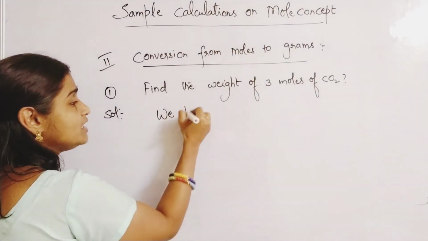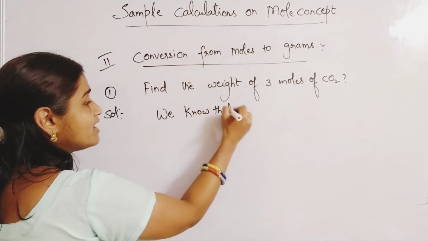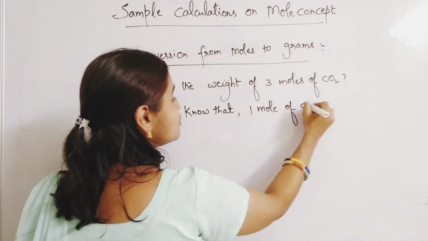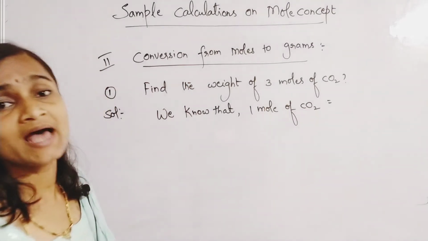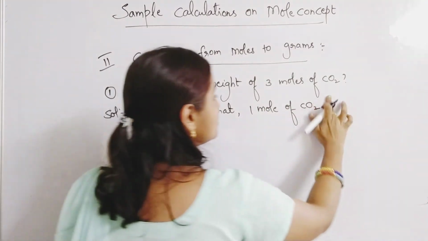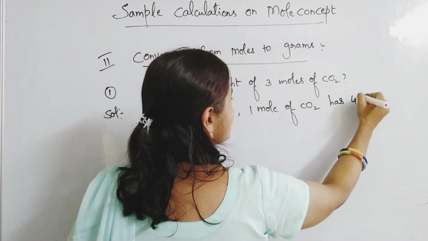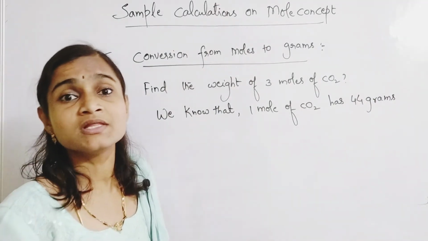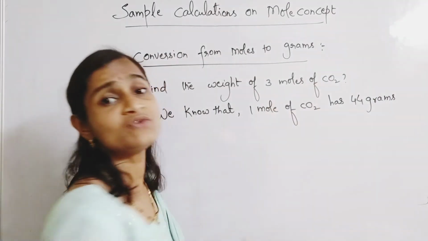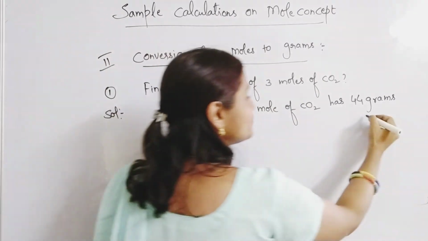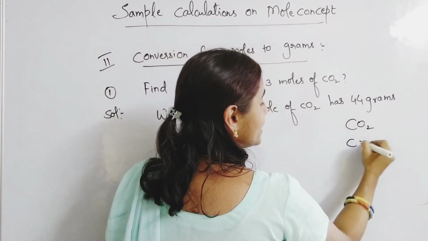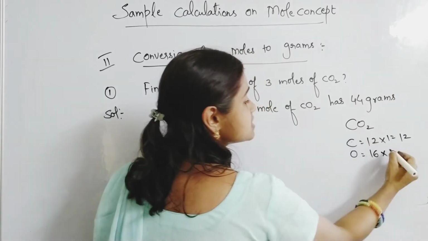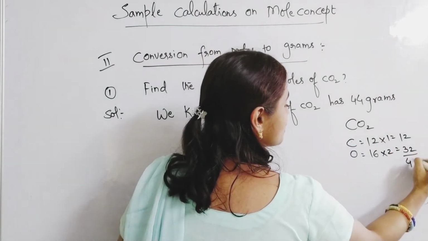So we'll write: we know that 1 mole of CO2 has 44 grams. How can you say that? You should know the weights of the elements. CO2 weight: carbon is 12, 12 into 1 is 12. Oxygen is 16, and here 2 oxygens are there, so 32. So 44 grams.